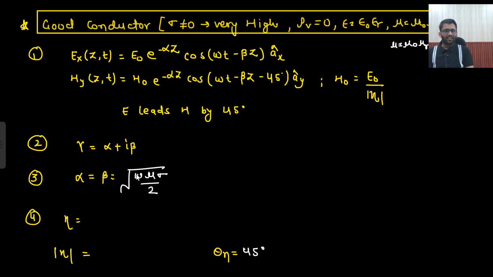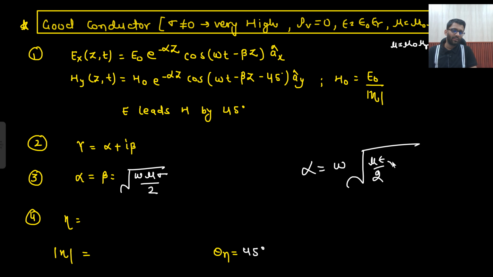Generally I am also not confident with this formula. In the examination, what I do is that I will write down alpha, because in the examination confidence is more important. So alpha is equal to omega, mu epsilon by 2. Then I know there will be bracket 1 plus under root something, and that will be replaced by under root 1 plus sigma upon omega epsilon square minus 1. So the 1 and 1 get cancelled, and the under root gives this expression. So this and this get cancelled.